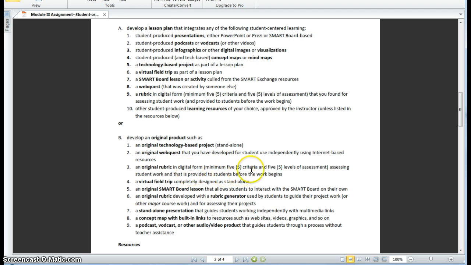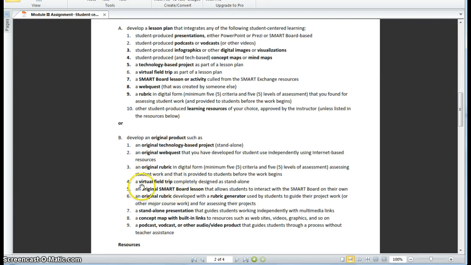It needs to have at least 5 criteria and at least 5 levels of assessment. The rubric should be something that's both used to assess the student work, and it should be given to the students in the beginning of the assignment so they can use it to guide them in their work. It should be a rubric that applies to a major assignment, something like a project or something along those lines.